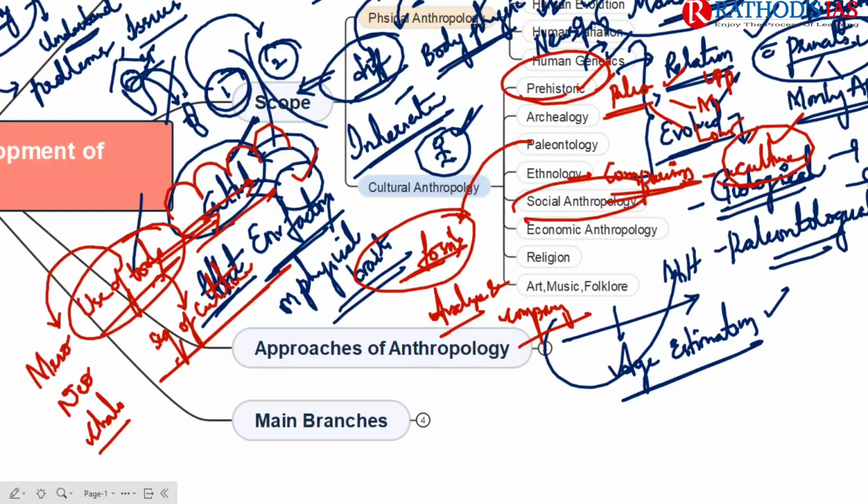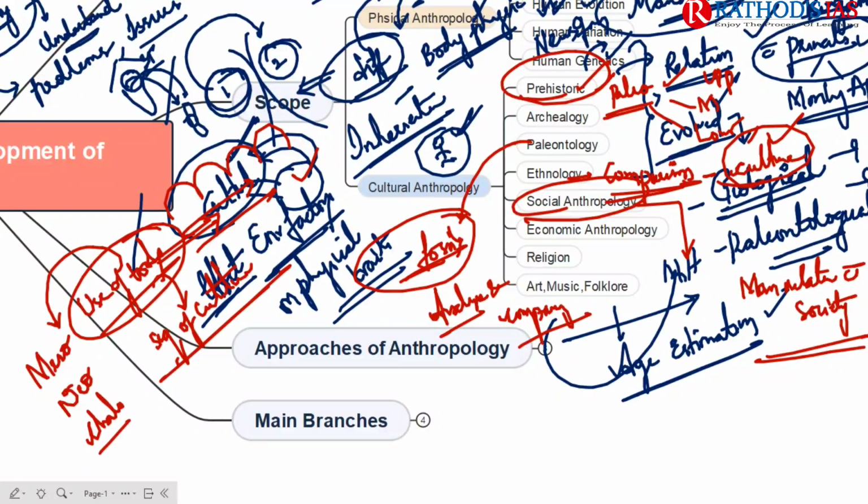And the next one is social anthropology. In social anthropology, we study man's relation with society. So why do we need to talk about the relationship between man and society? How is it important? As you all know, man is a social animal. Will you agree with me? Yes, right? So why am I saying man is a social animal?